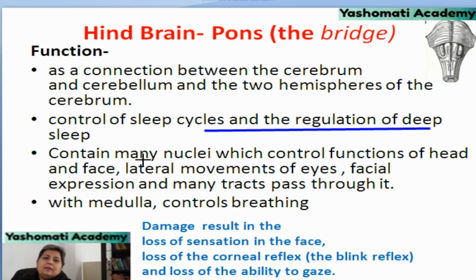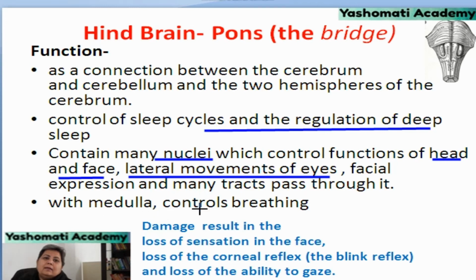It contains many nuclei which control functions of head and face. That means facial expressions are controlled by this part, and lateral movement of eyes, and many tracts pass through it. So, it is also forming the connection between the peripheral nervous system and main part of the brain.